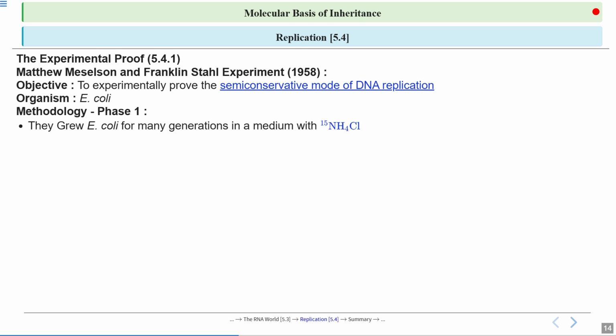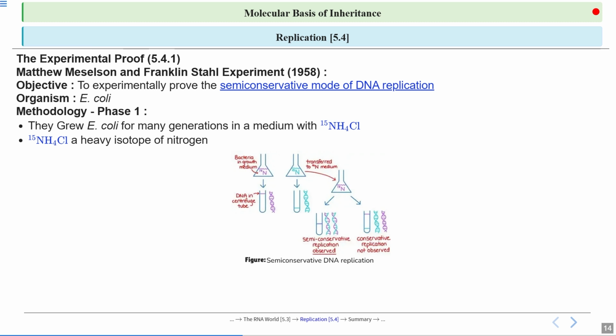Because they grew this E. coli for many generations in this heavy isotope of nitrogen, 15N, its DNA will contain the heavy isotope of nitrogen. This figure I will explain at last, when I explain all the methodology. So this is phase 1.